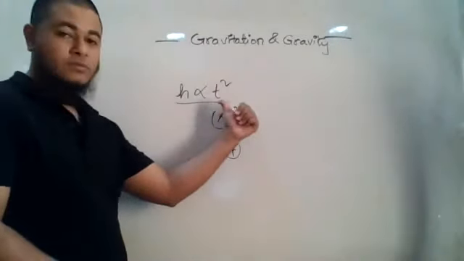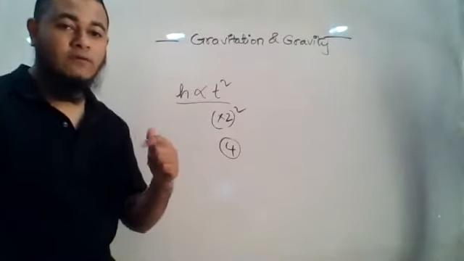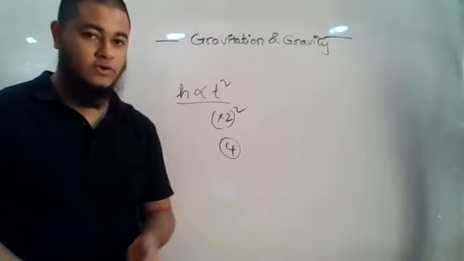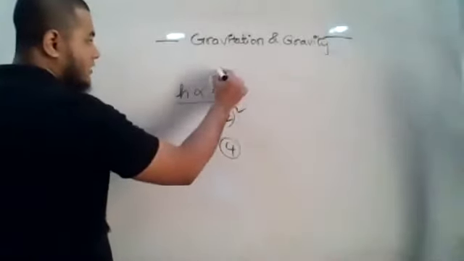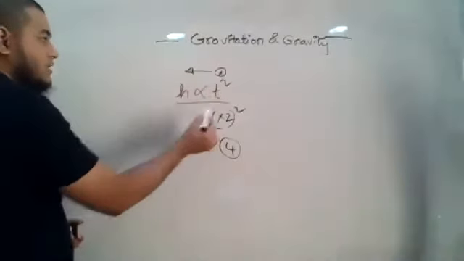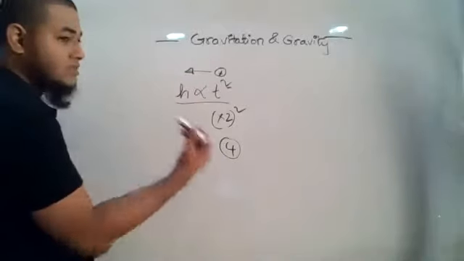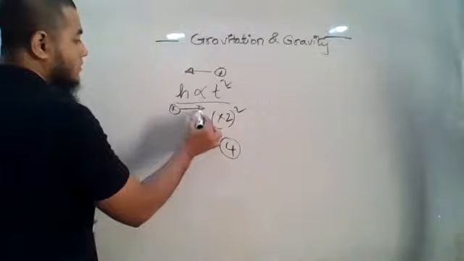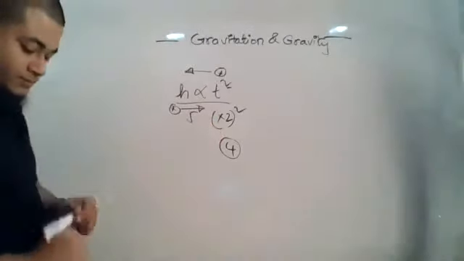If you are given the time, you need to go to distance, so you do a square. But if the information is given regarding the covered distance, you need to move the other way, so you need to do root over. So remember this one, please.